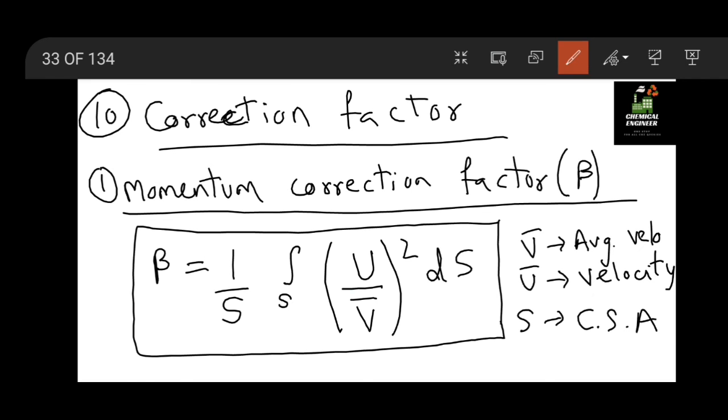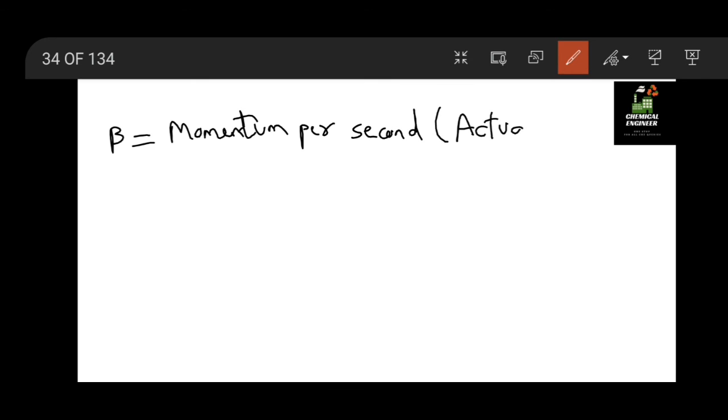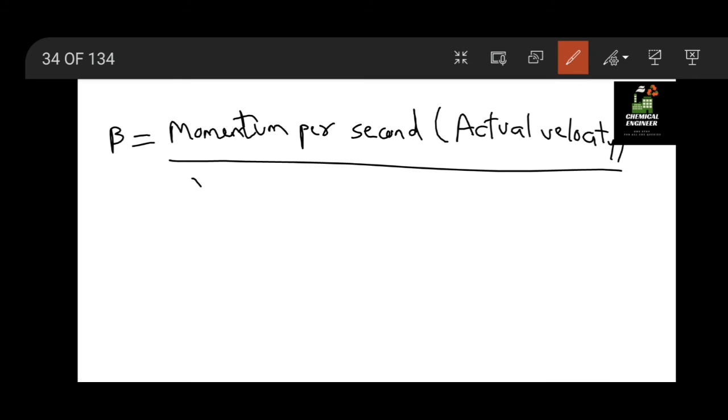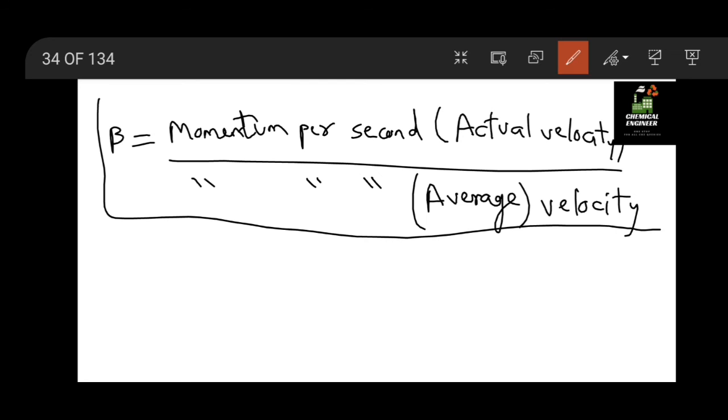Beta generally shows the momentum per second based on actual velocity divided by momentum per second based on average velocity. So if GATE asks you what is momentum correction factor, you should know this equation as well. Okay, so this is all about momentum correction factor.